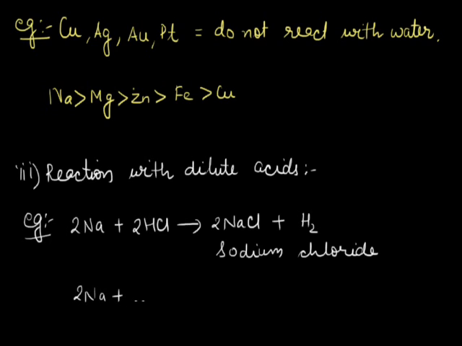Sodium can also react with sulfuric acid to form sodium sulfate along with hydrogen gas.